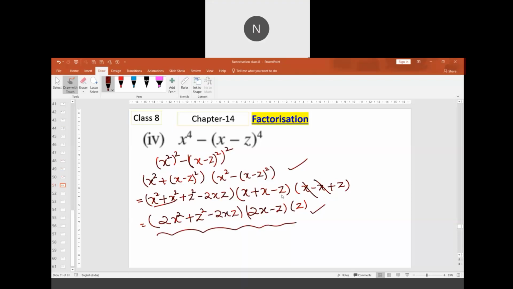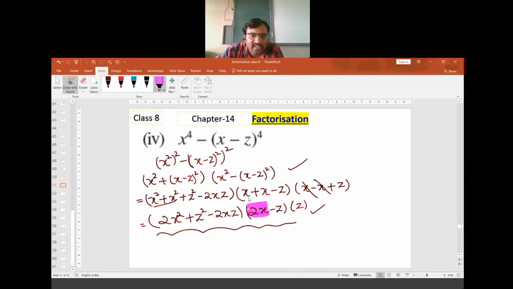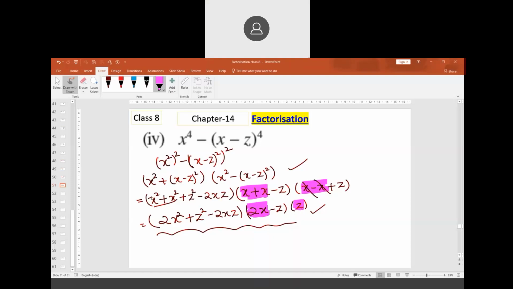Sir, how did both your answers come out correct? Why did I write this 2x? Because x plus x is 2x. Why here only z? Because x minus x is cancelled, we get only z. Why is this 2x square? x square plus x square is 2x square. Now it's clear? Yes, sir.